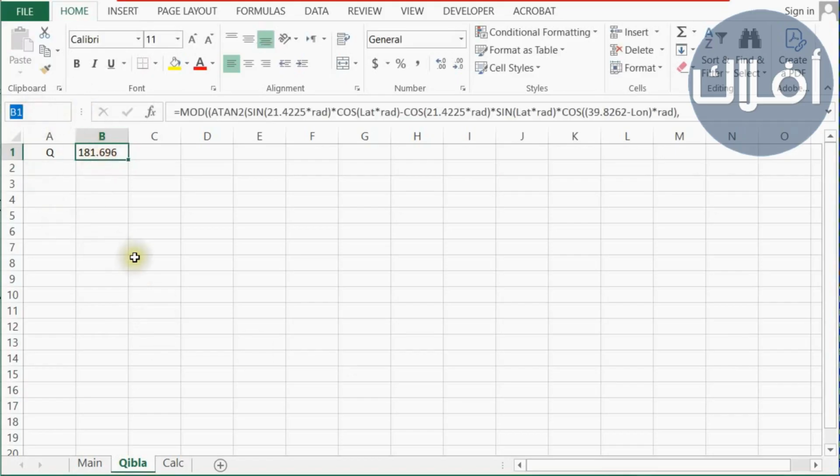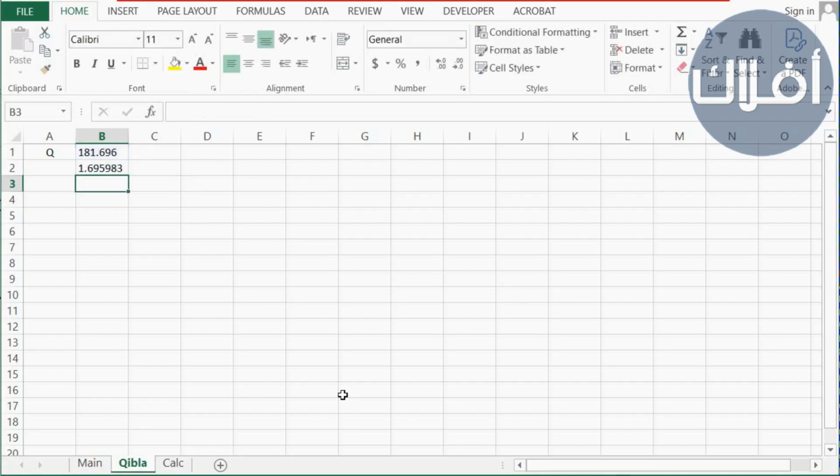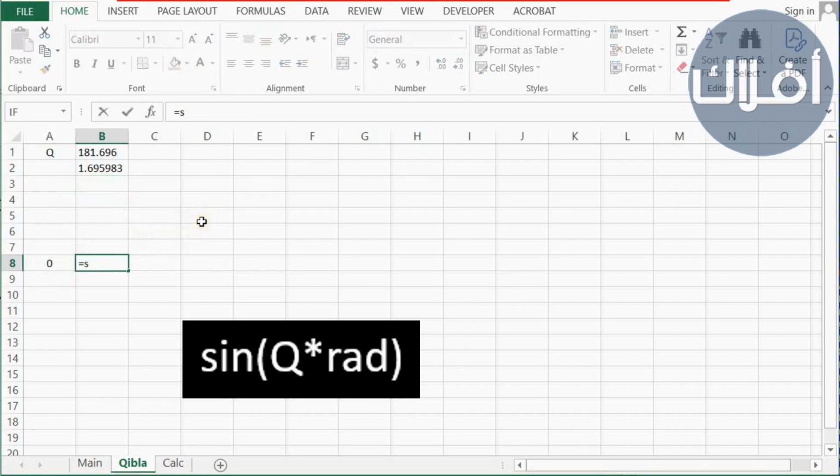Let's call this Q for Qibla. Here we will calculate the opposite direction of Qibla because we'll need it later for comparison. The equation is MOD of Q plus 180, 360. Now we want to draw an arrow for the direction of Qibla because an arrow is much easier to view than angles. Here we'll put the number 0.